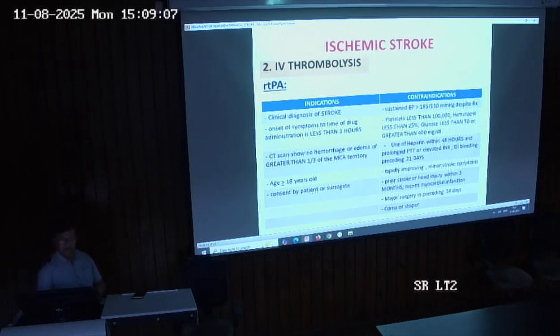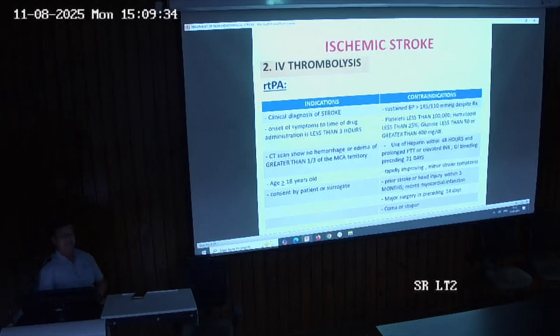And CT scan will not show hemorrhage or edema greater than 1/3 of the MCA territory. The person's CT scan should not have any hemorrhage, and the cerebral edema should not be greater than 1/3 of the MCA territory. The person's age is 18 years or more, and the consent is given by the patient or the surrogate.